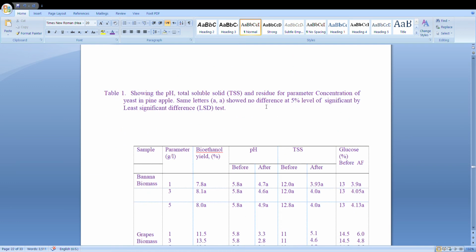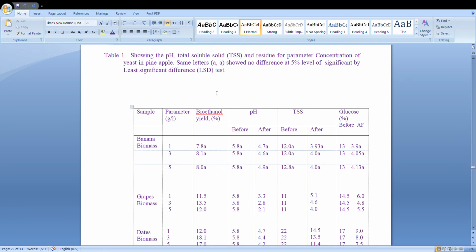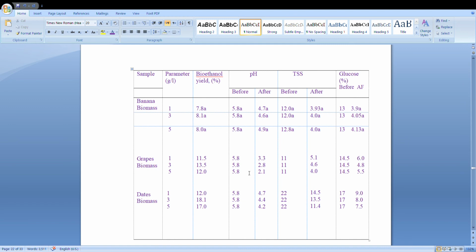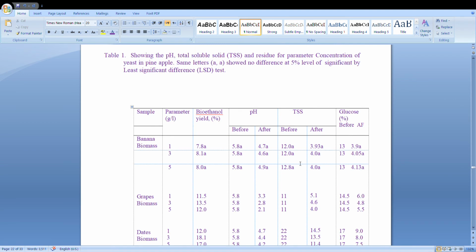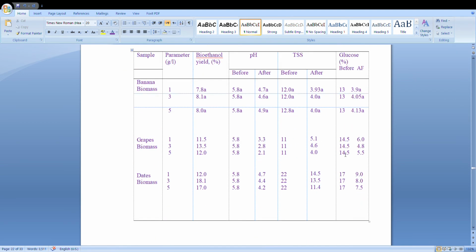You can see here the result, just before we discuss banana, grapes, and dates. For this bioethanol yield, the highest bioethanol was found in the dates, 18, compared to grapes and banana. Other parameters, and glucose content also, were found good before and after.